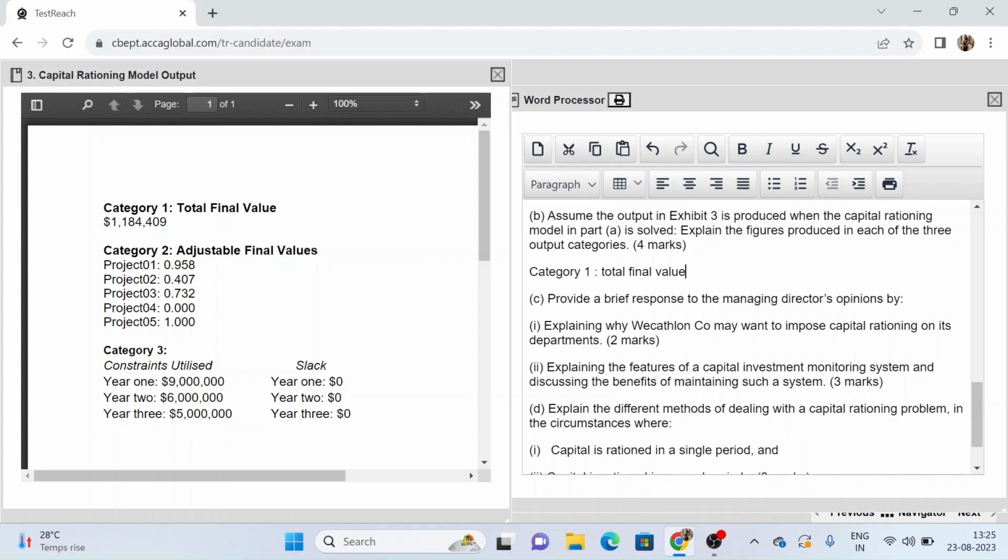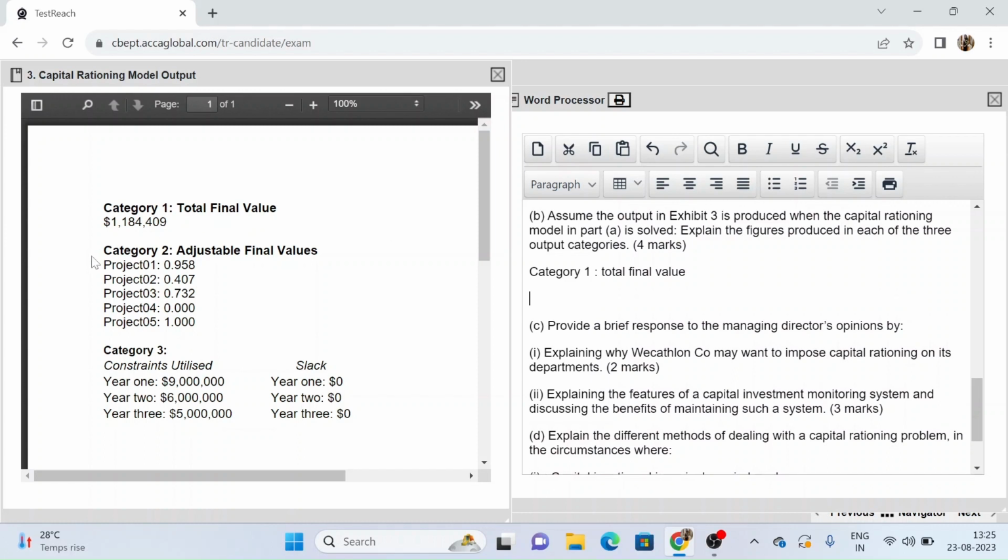This amount is less than the total NPV of all 5 projects if there were no constraints. Obviously, if we did not have any investment constraints, we could have undertaken all of these projects. So definitely the total final value is lesser than how much we could have obtained had we invested in all of the 5 projects if there were no constraints given to us.